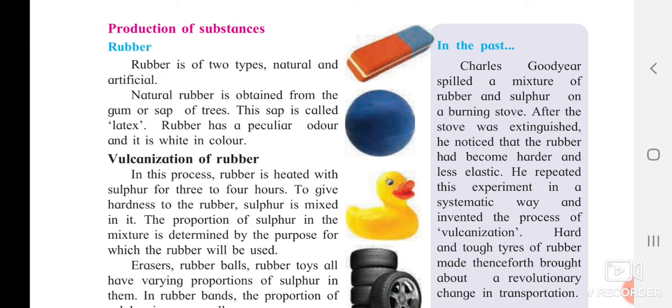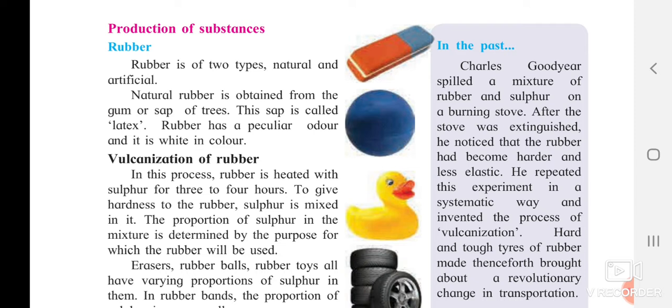So what actually is the process here? In the past, Charles Goodyear spilled a mixture of rubber and sulfur on a burning stove. Spilled means by mistake it fell down on the burning stove. After the stove was extinguished, he understood that the rubber had become harder and less elastic. He repeated the experiment again and again in a systematic way, and the process of vulcanization was developed.